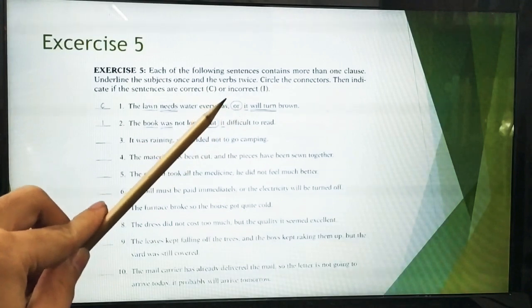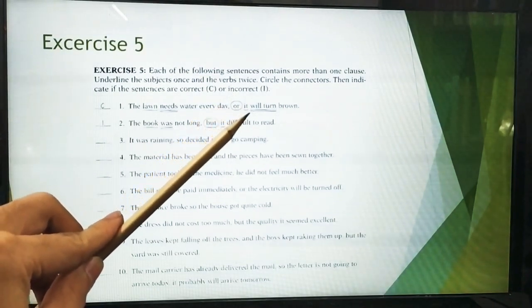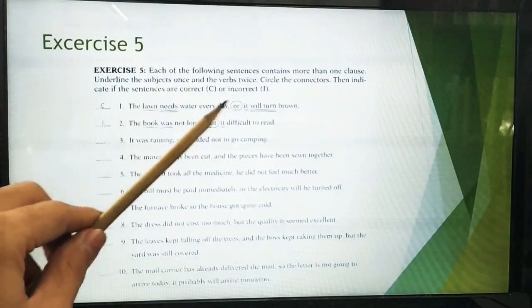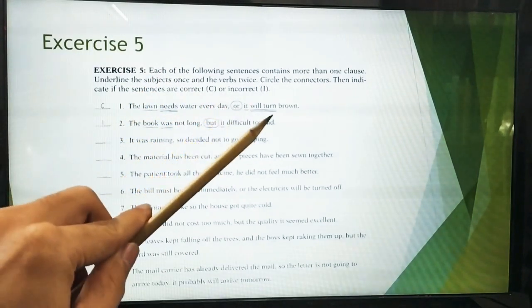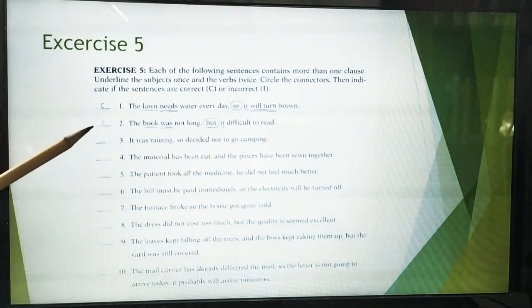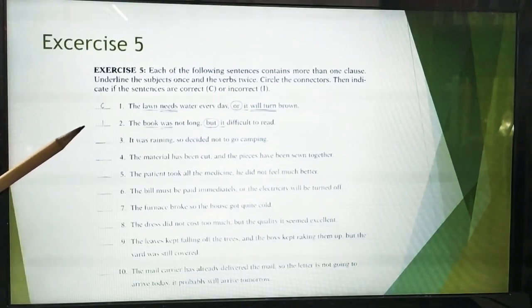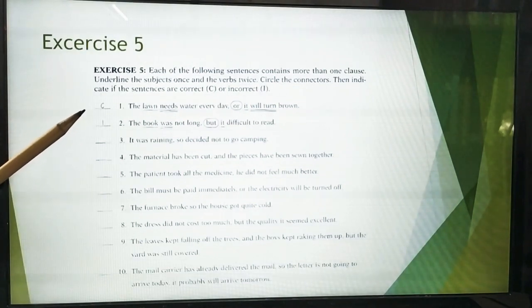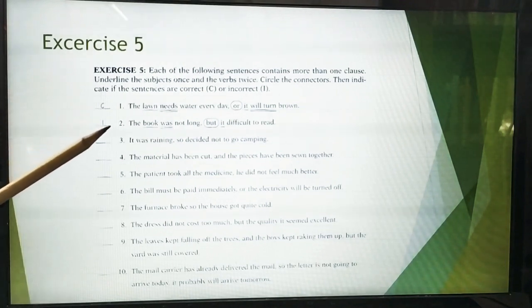Followed with this or, because there is an option. The lawn needs water, or, if there's no water, it will turn brown. It is identified as correct. You have to figure out which one is incorrect in this session. Okay, number 2.